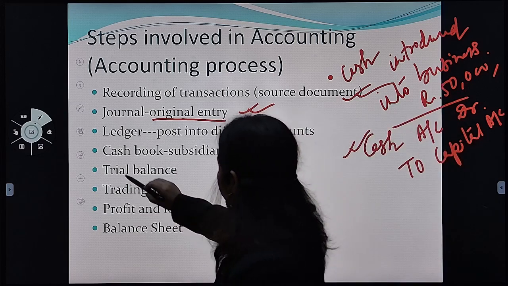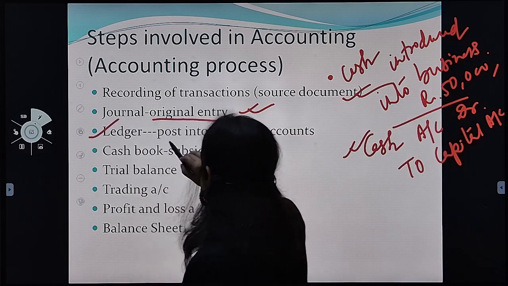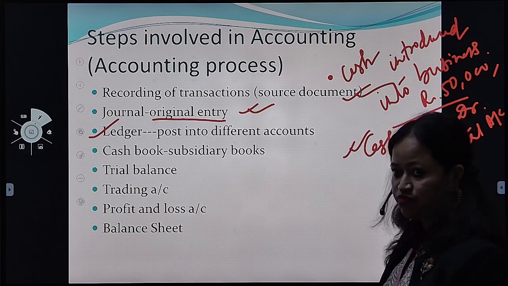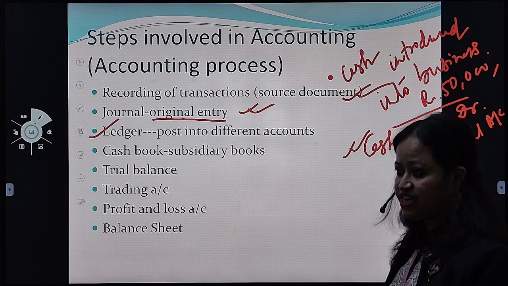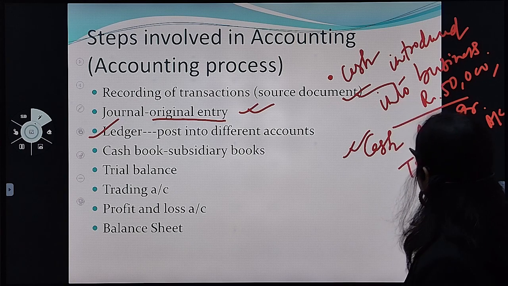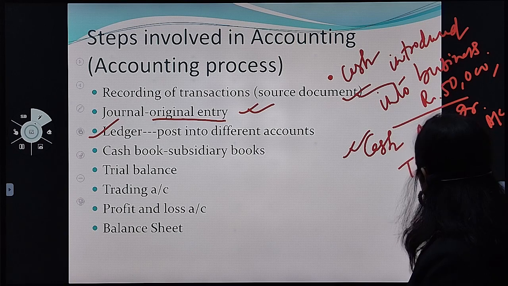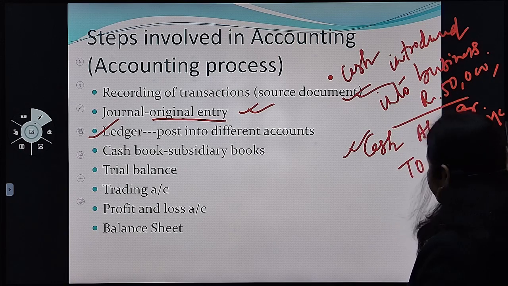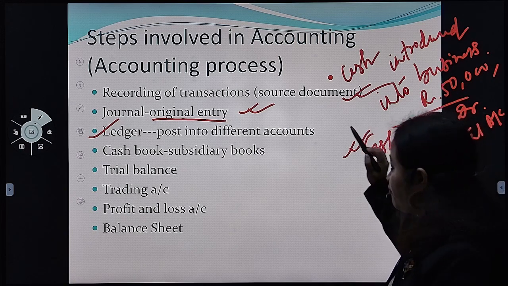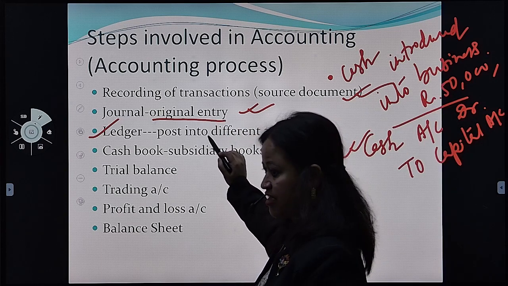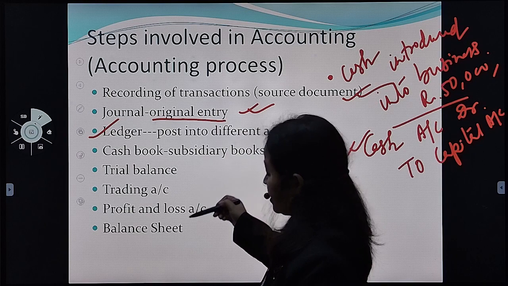Then we do ledger. We post the ledger into various accounts. In this transaction, there are two accounts: we'll prepare the cash account and the capital account. From the journal, we post to the ledger. So this is coming sequentially.